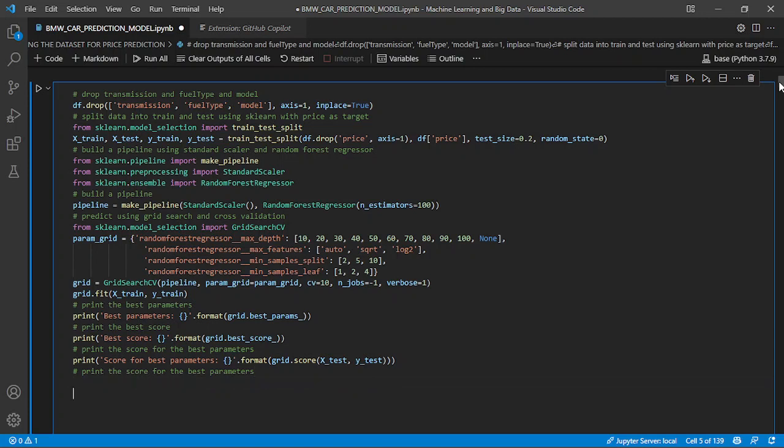Now the next logical thing to do is save the model. As you can see here, grid best estimator, that would be our model. It will be saved. See? Whew. That was great.